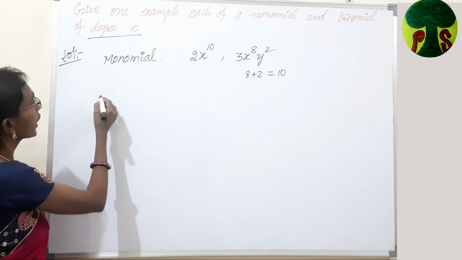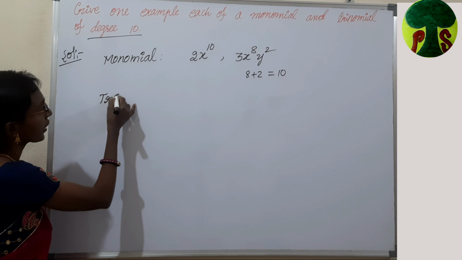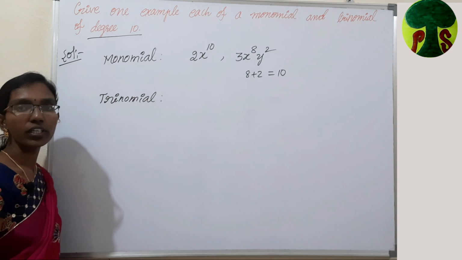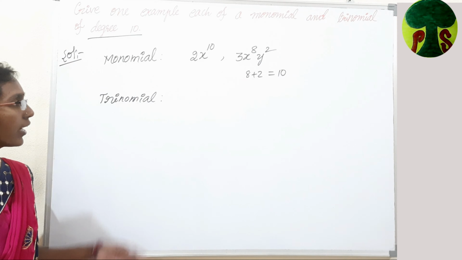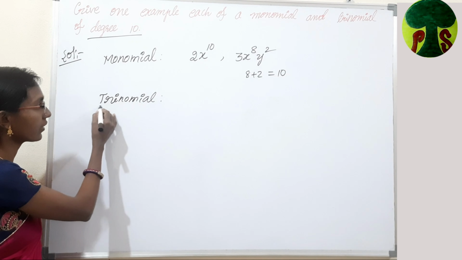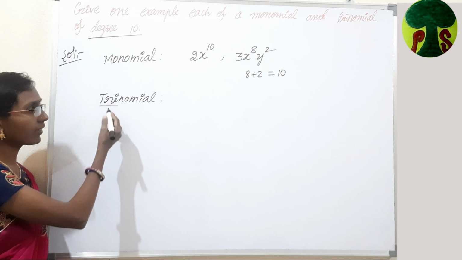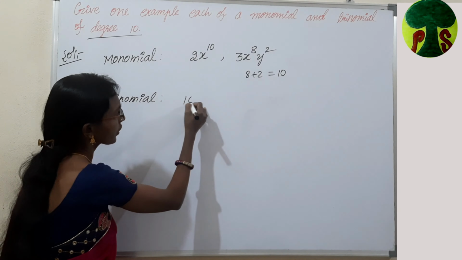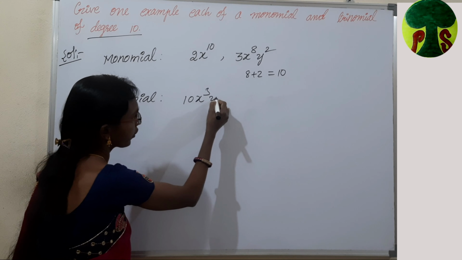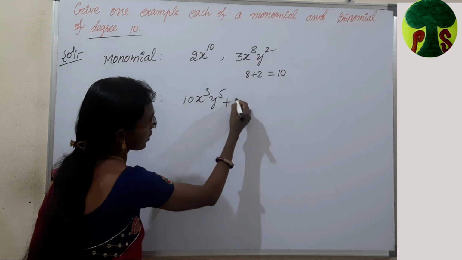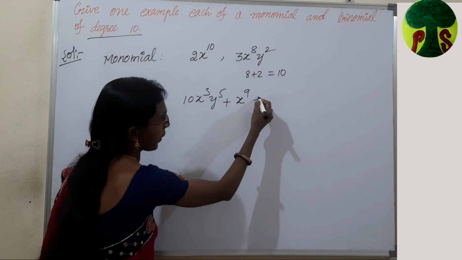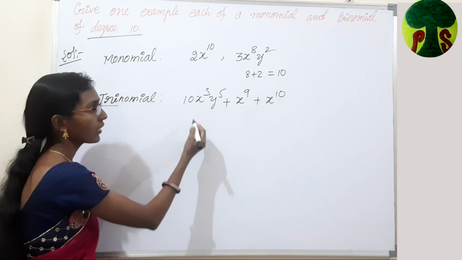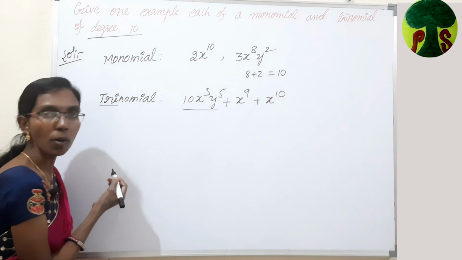Let us write an example for a trinomial. What is a trinomial? A polynomial which contains exactly 3 terms. Here tri means 3. Exactly 3 terms is called a trinomial. Example for this one: 10x³y⁵ + x⁹ + x^10. Here the degree of the first term, how much is it?